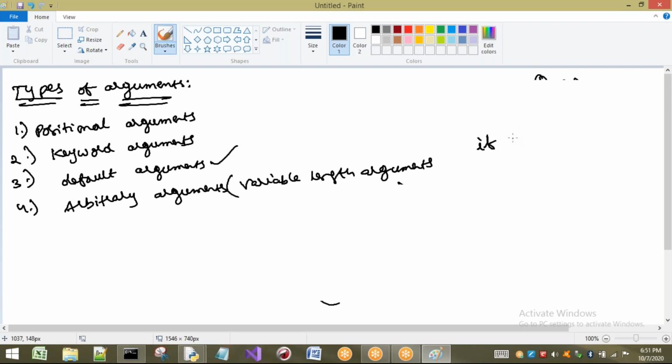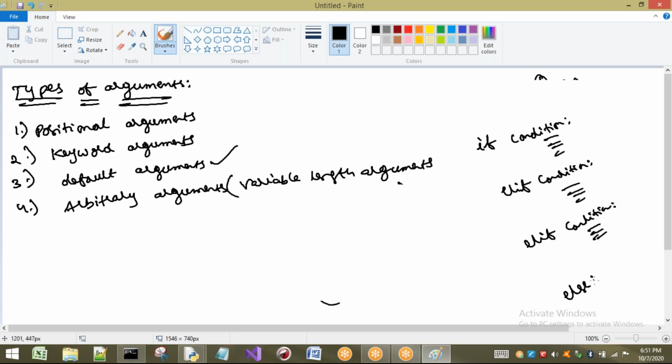If some condition is there, next some statements will be there. Next one is elif, some condition will be there, some statements are there. Elif, some condition is there and some statements are there, and so on. Finally we are going to have what? Else. We can take else here. For this else we are not going to have any condition.